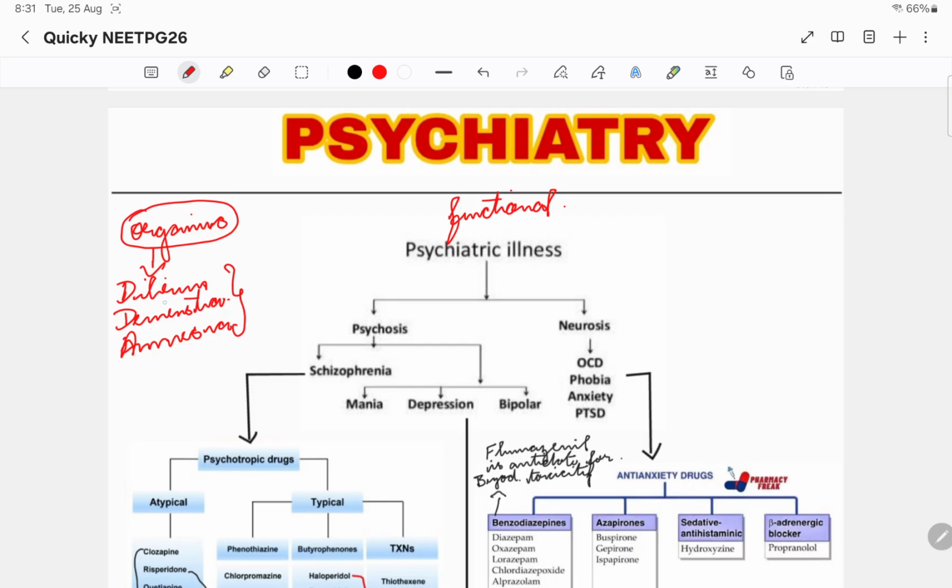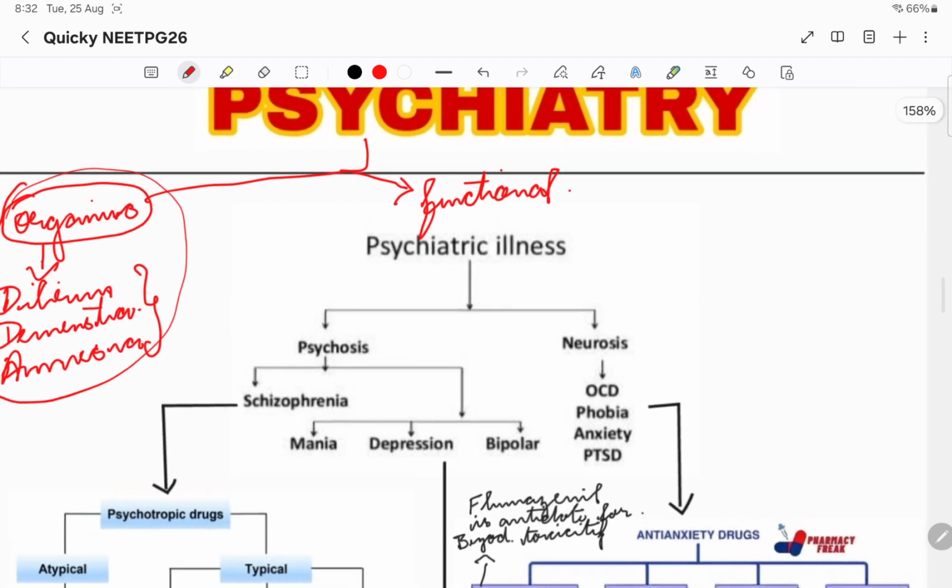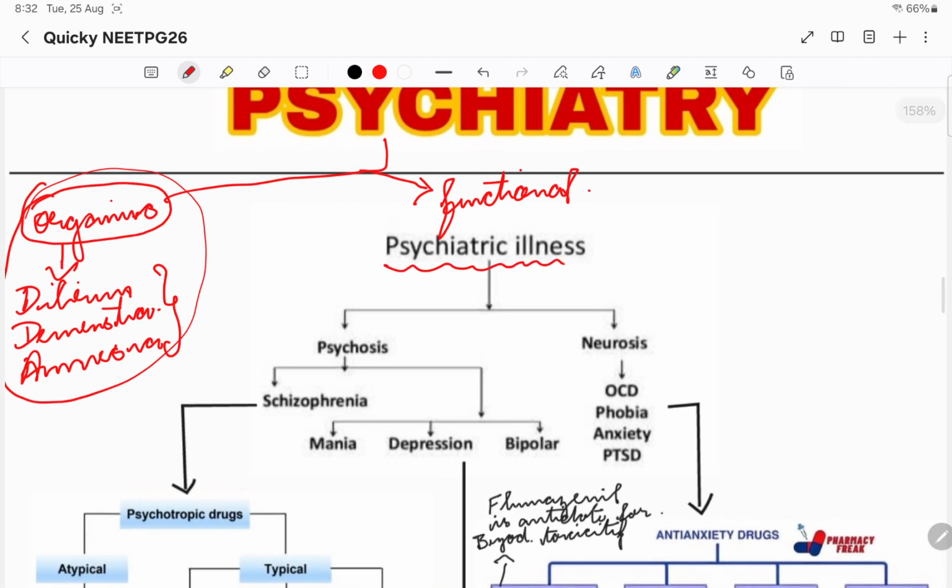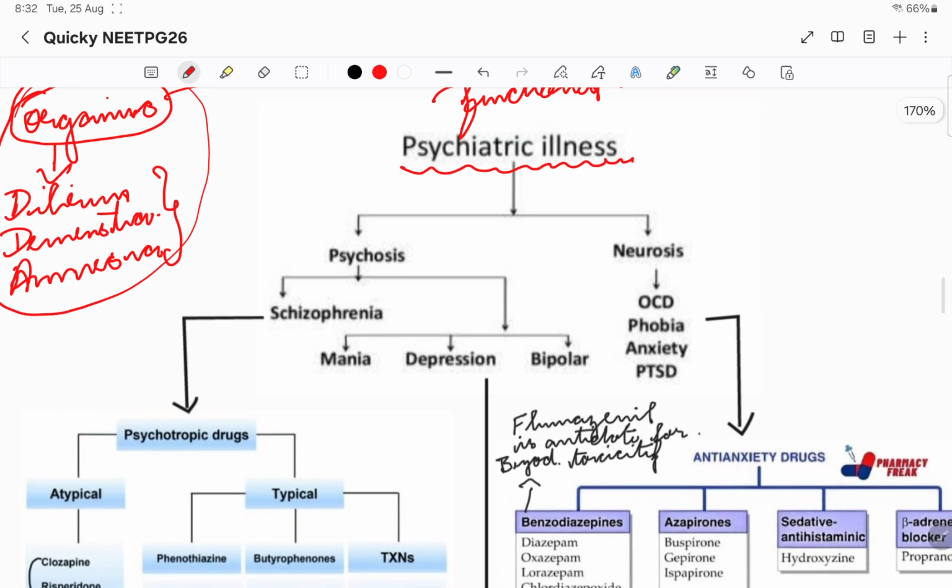So that is how in delirium, dementia, amnesia, all these things, the limbic system and the dopaminergic pathway especially in the brain is involved, right? So that is why the name organic: the brain organ is involved. These are the organic issues in psychiatry. Then coming to functional psychiatric issues, this is the thing, psychiatric illnesses. Okay, so we'll learn one by one.